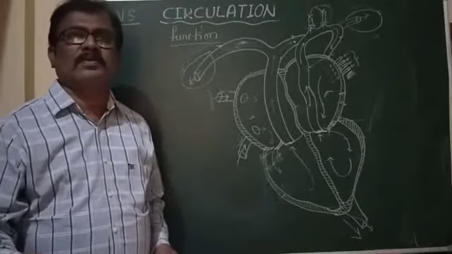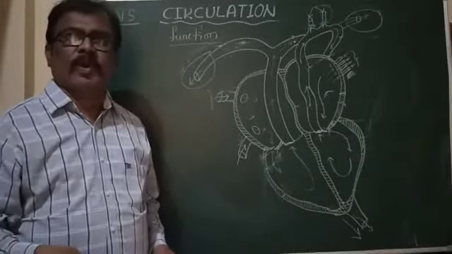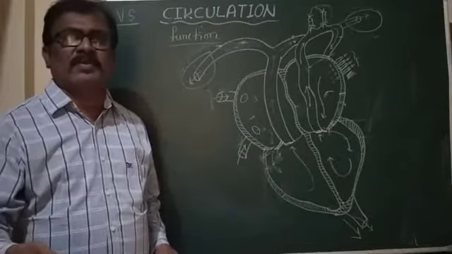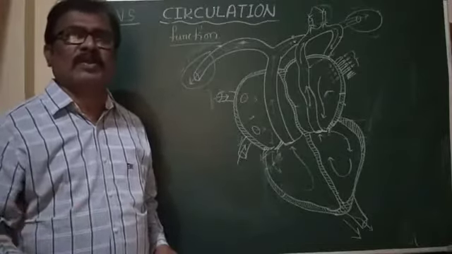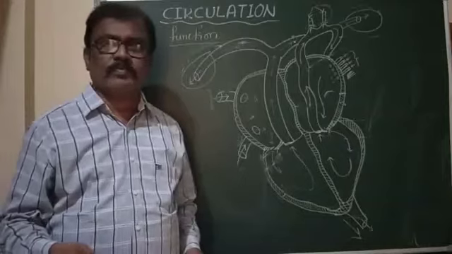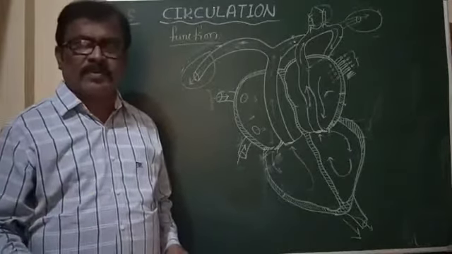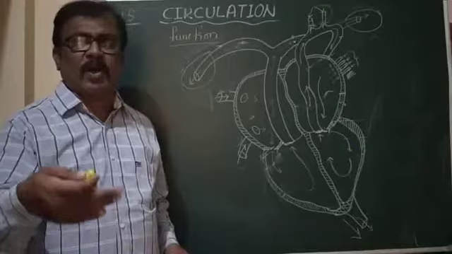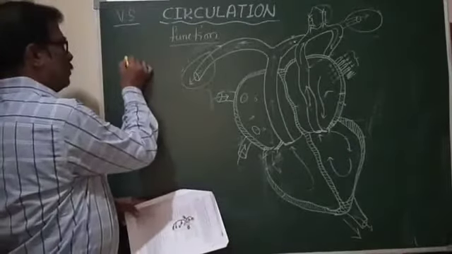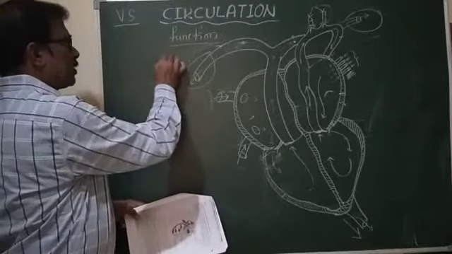One is the systemic circulation or the greater circulation. Another one is the pulmonary circulation or the lesser circulation. Let us see the first one, that is systemic circulation.